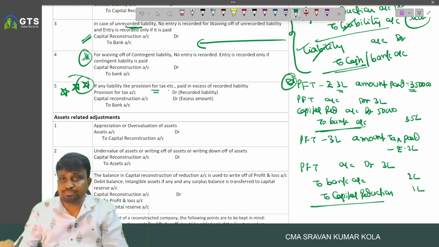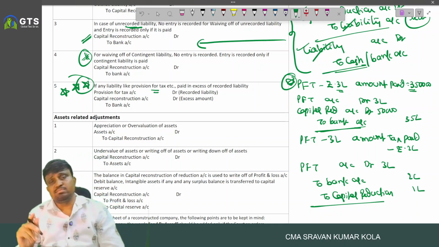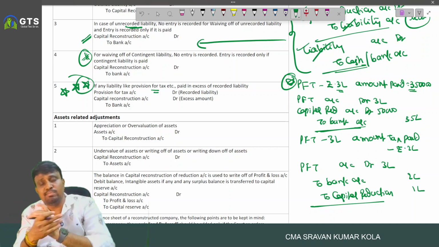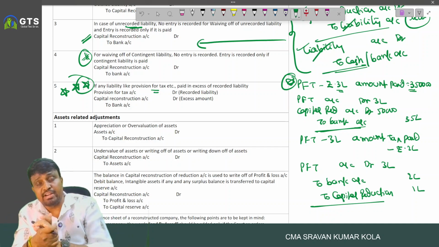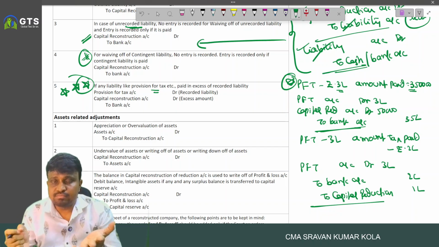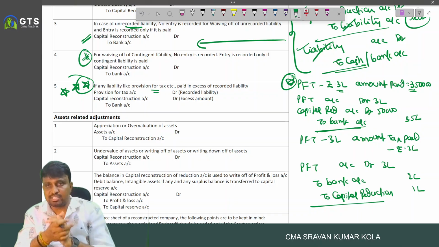So this is about provision for tax. Next, this is about liability. If any liability is paid, liability account debited to bank. If any unrecorded liability is paid, capital reduction account debited to bank. Simple entry. If any liability is waived off, then liability account debited to capital reduction account.